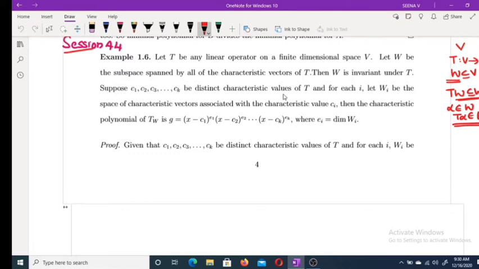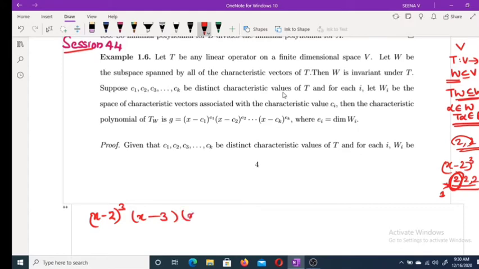There may be cases where the characteristic polynomial has the same root repeating. Suppose some characteristic polynomial is of this form, (x minus 2) cube. Then what about the characteristic root 2 repeated 3 times? But the distinct characteristic value, there is only one distinct characteristic value. Suppose the characteristic polynomial is (x minus 2) cube, (x minus 3), (x minus 4). So distinct characteristic values are 2, 3, 4. But actually it is 2, 2, 2, 3, 4. These are the characteristic values.